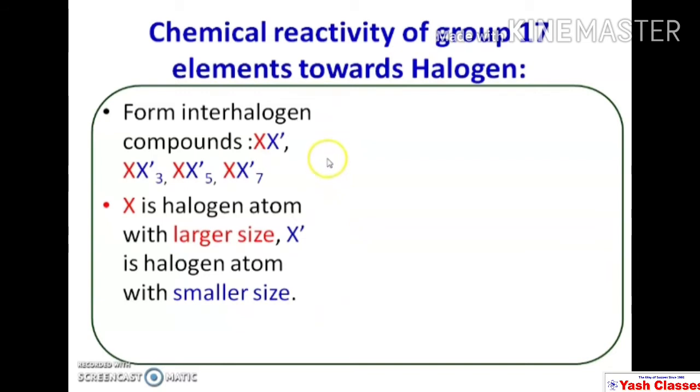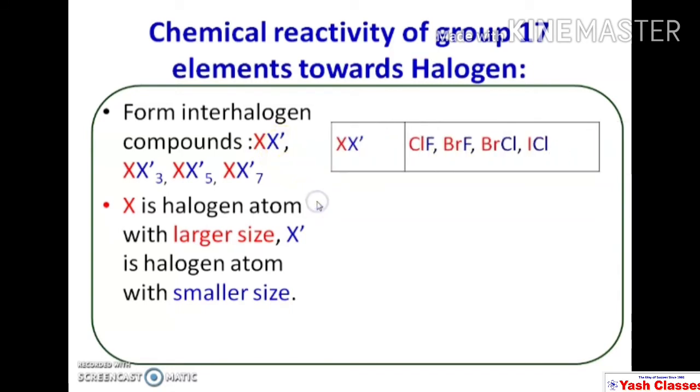So when we compare chlorine and iodine, chlorine is the halogen with smaller size, iodine is the halogen with larger size. So X is the halogen with larger size, and X dash is the halogen with smaller size.